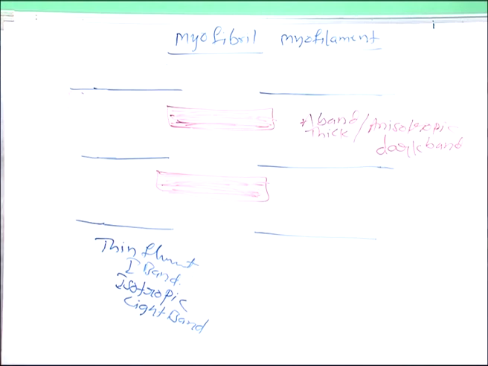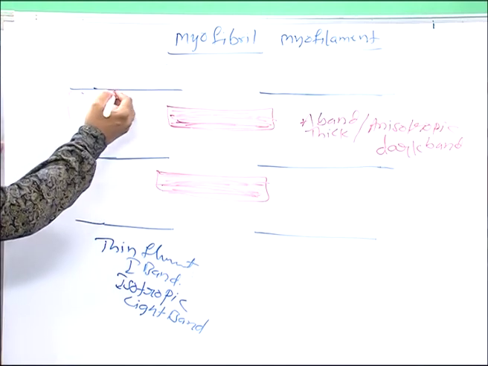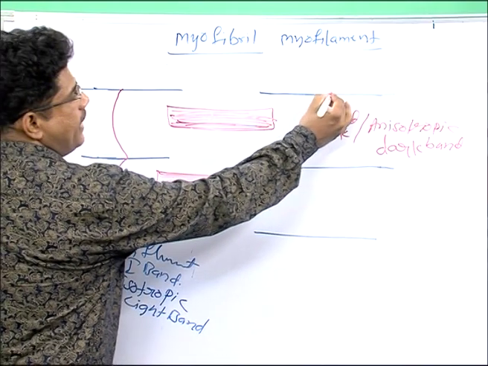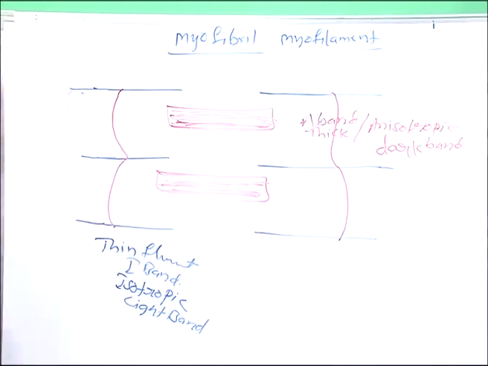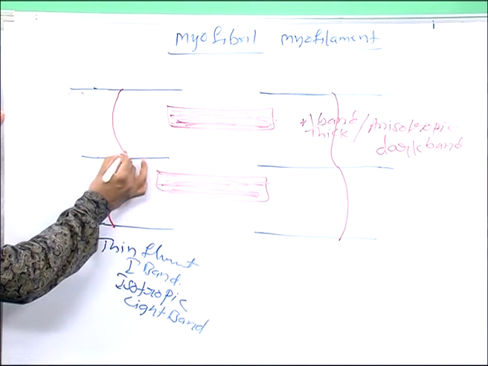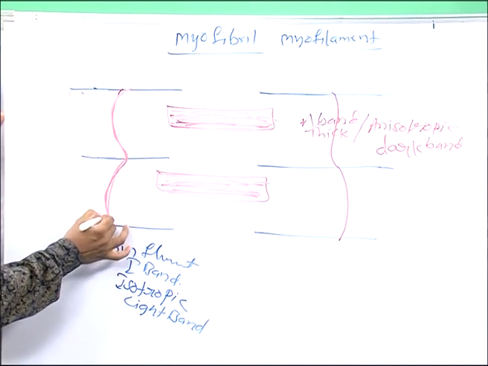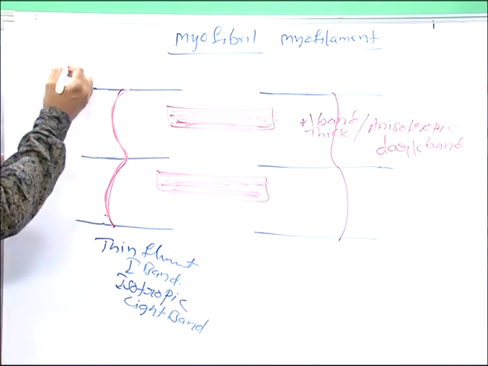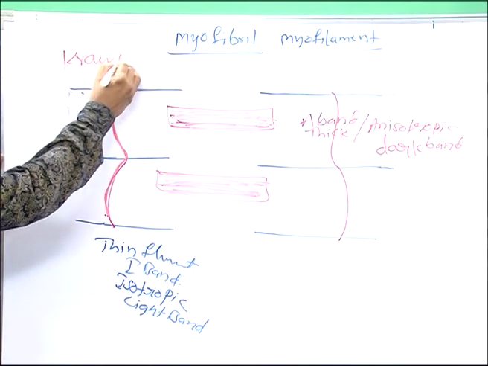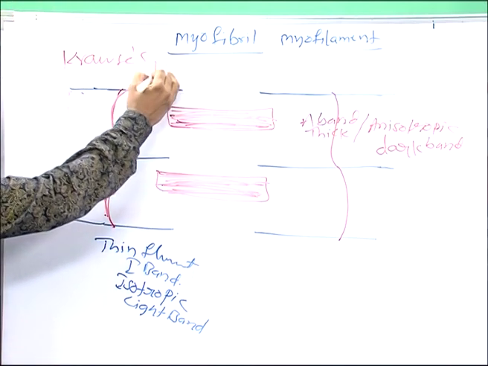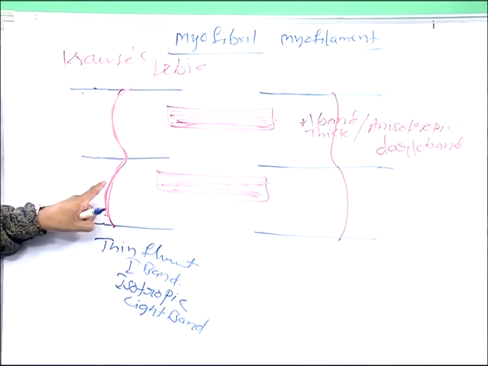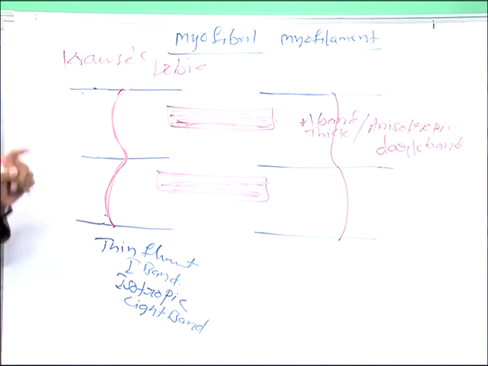Listen here. In the middle of the I band, the Z line is present. This is the Z line. It looks like a Z shape. Z line other name is Krause's membrane, also known as Dobie membrane.